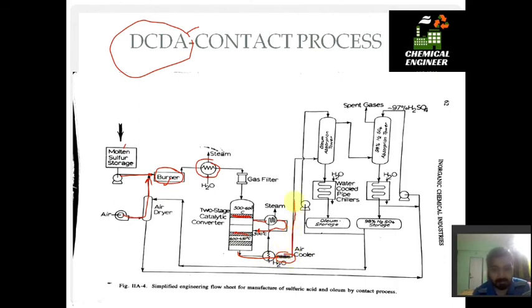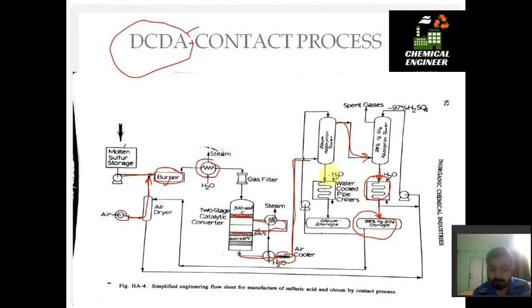Now this final product is taken to the oleum absorption tower. So in the oleum absorption tower we do a counter current absorption of gases that are obtained from the two-stage catalytic converter. Now these gases are absorbed and some part of the gas is again sent to the 98% H2SO4 absorption tower. From this H2SO4 absorption tower we get, after cooling using water, 98% H2SO4 and it is stored directly in a storage tank.